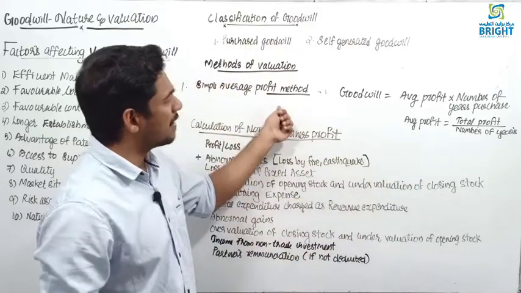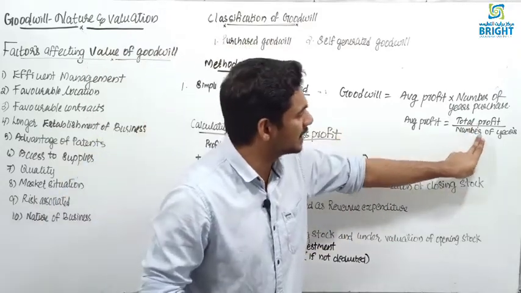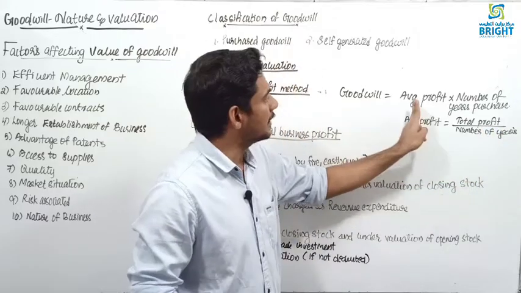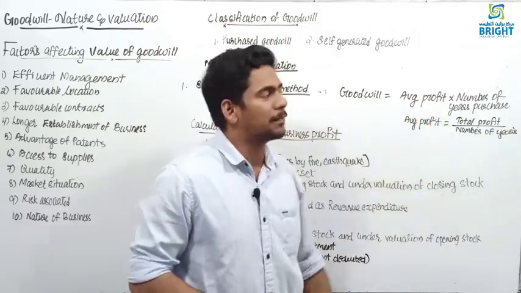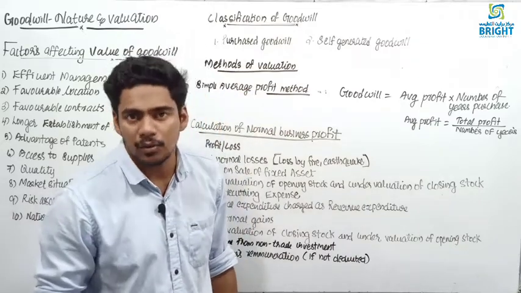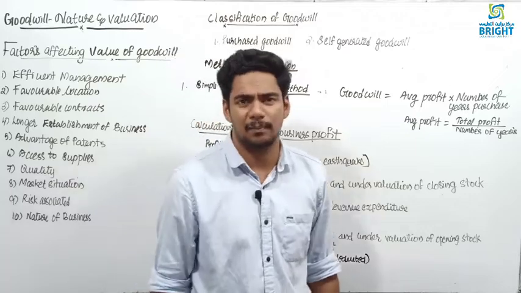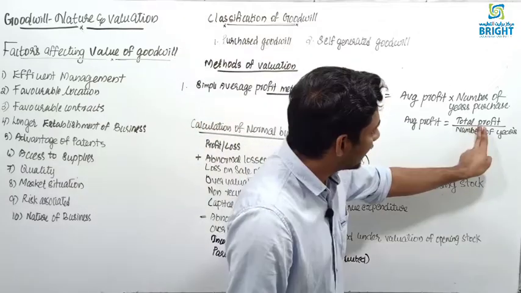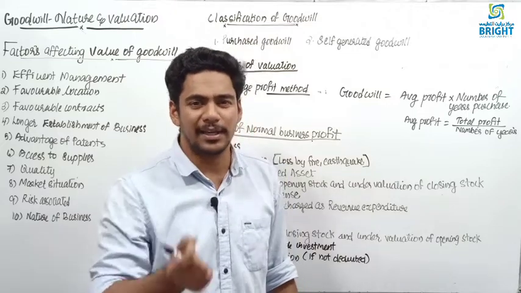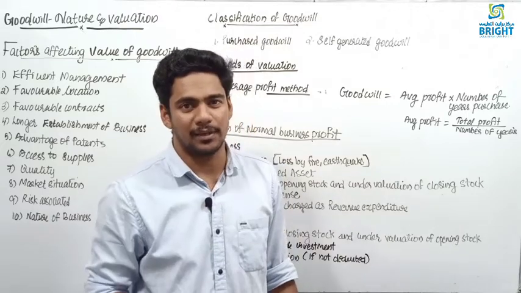Just in simple, the first step is you are finding the average profit, total profit divided by number of years. Then the average profit you are multiplying with the number of years purchase given in the question, then you are getting the goodwill of the firm. Then there is a problem. When you are taking profit here, you can take only the normal profit.